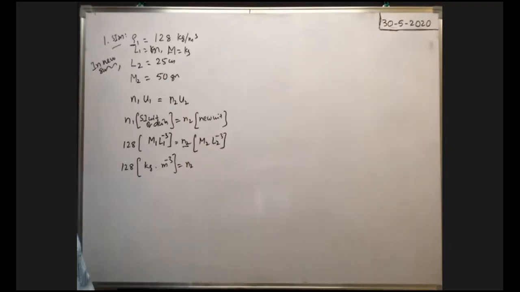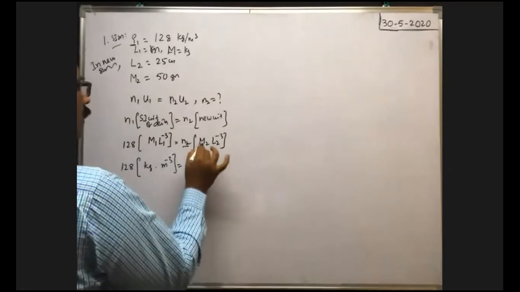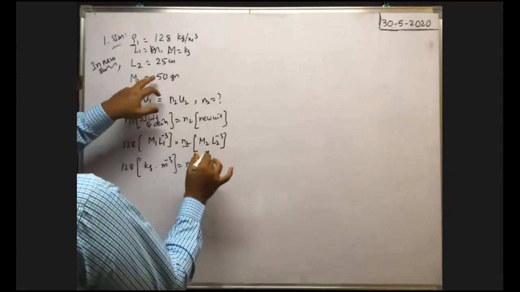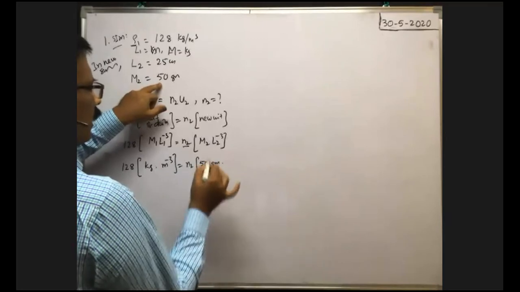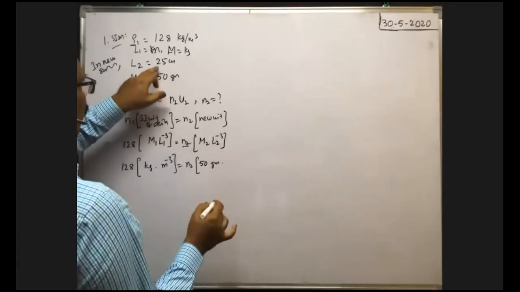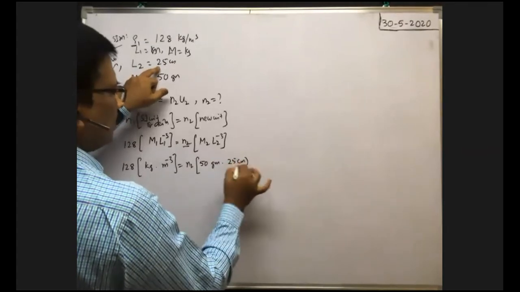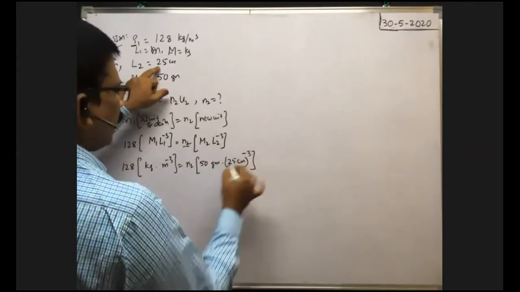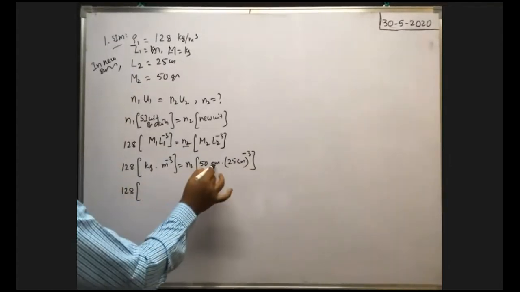That means N2 we have to find. Here N2 is equal to question mark. So M2 means that is the unit of mass in new system. Unit of mass in new system is 50 gram. You write 50 gram into new unit of length is 25 centimeter. So instead of L2, you write new unit 25 centimeter, whole to power of minus 3. You write like this. Okay, then 128 into, here it is in grams, it is in kilogram.